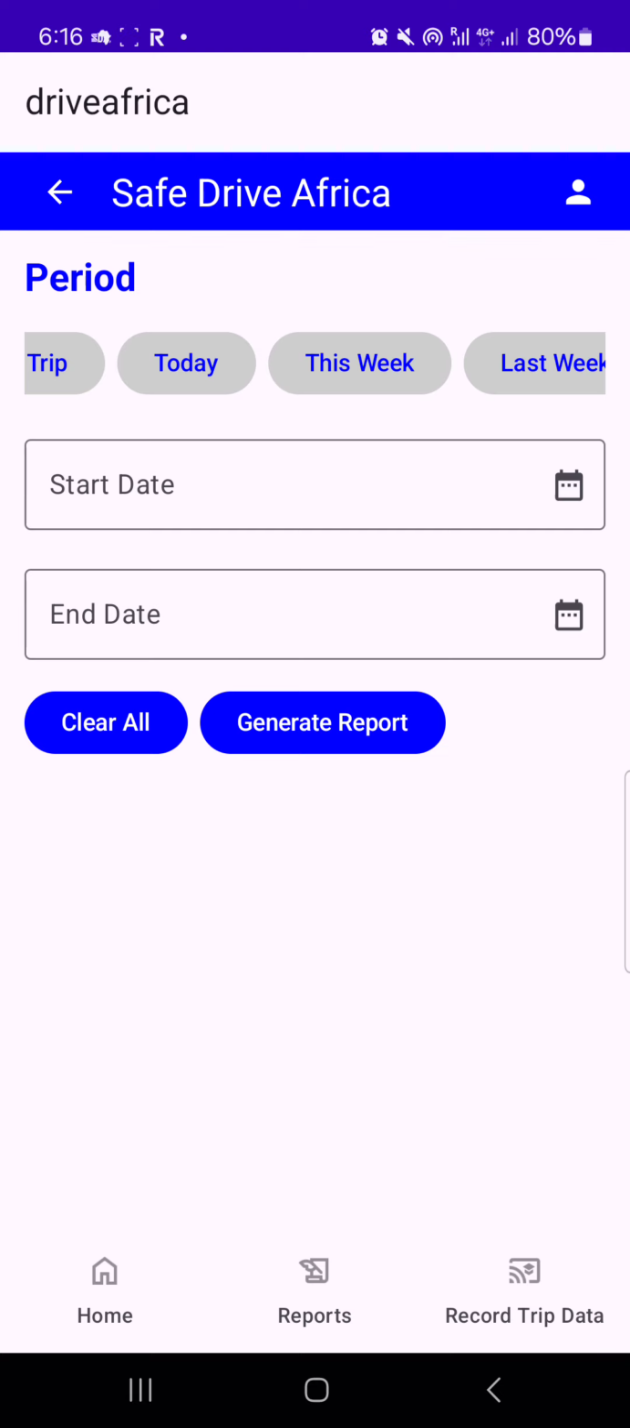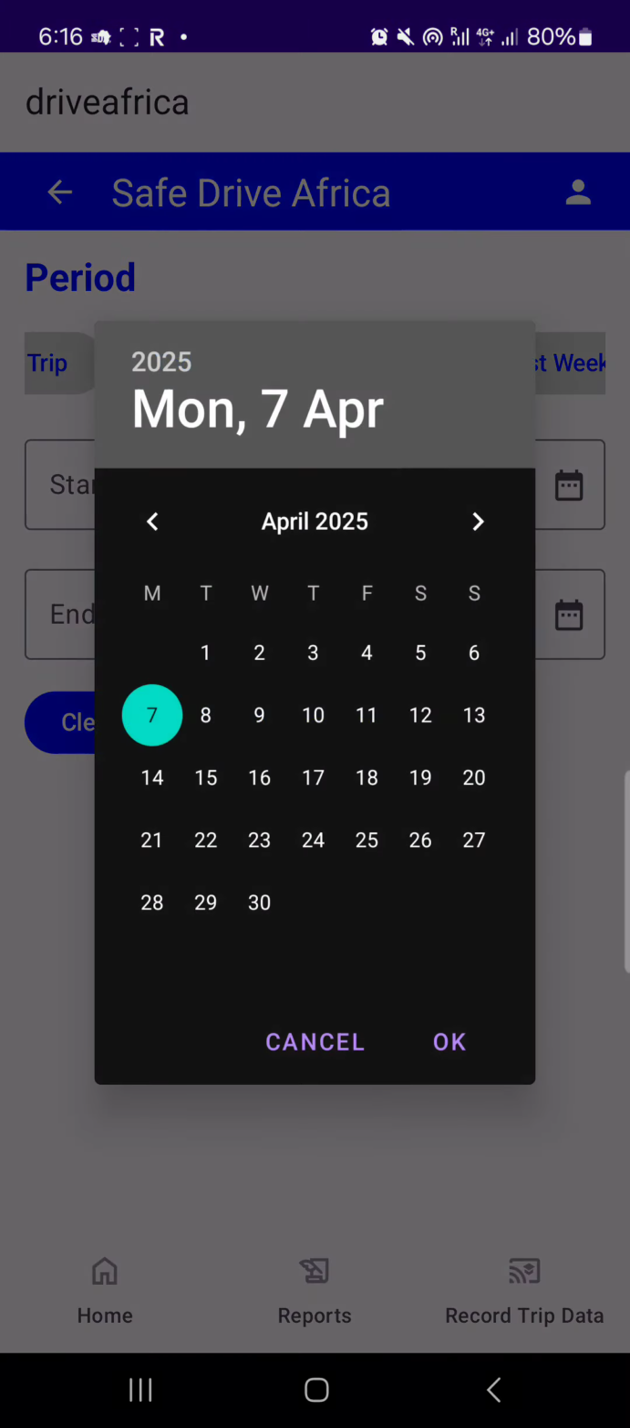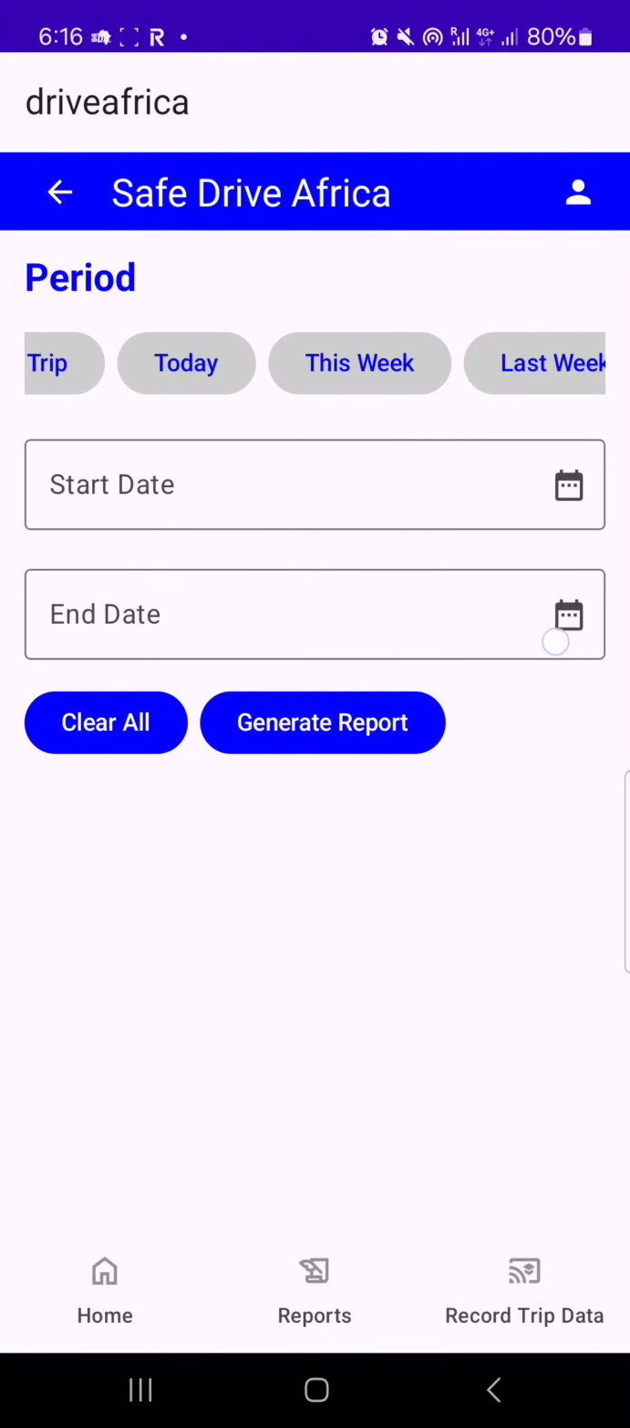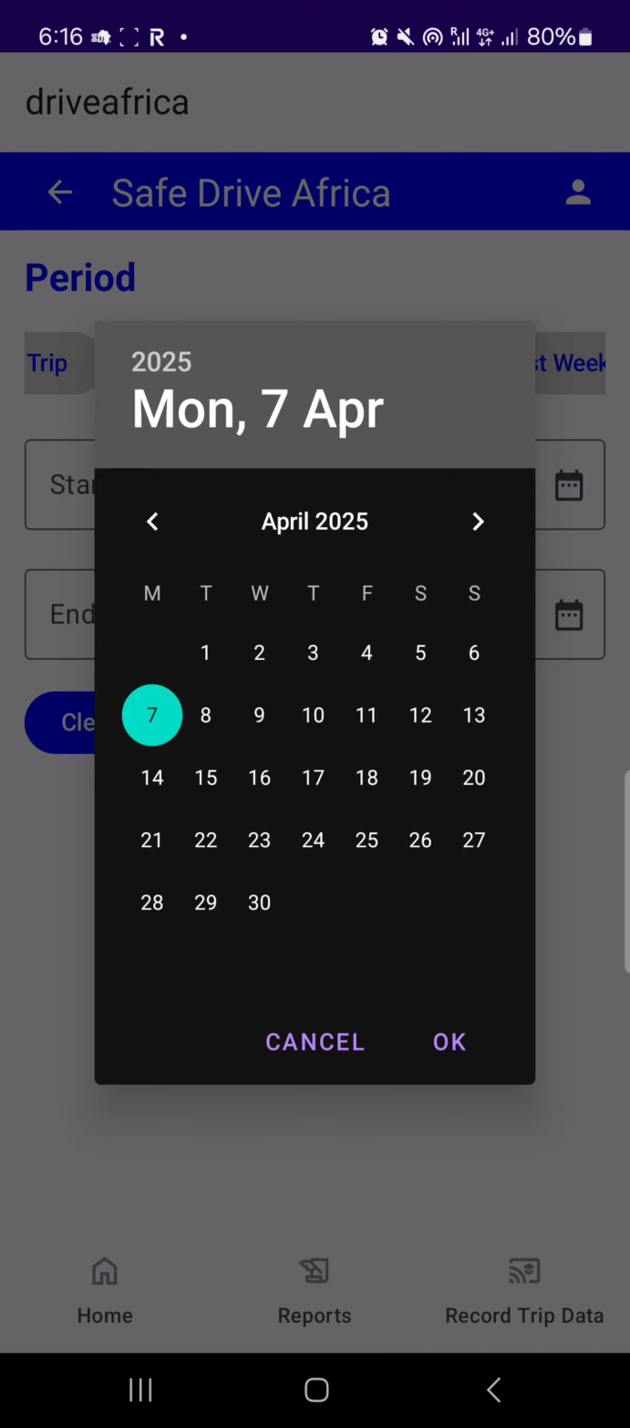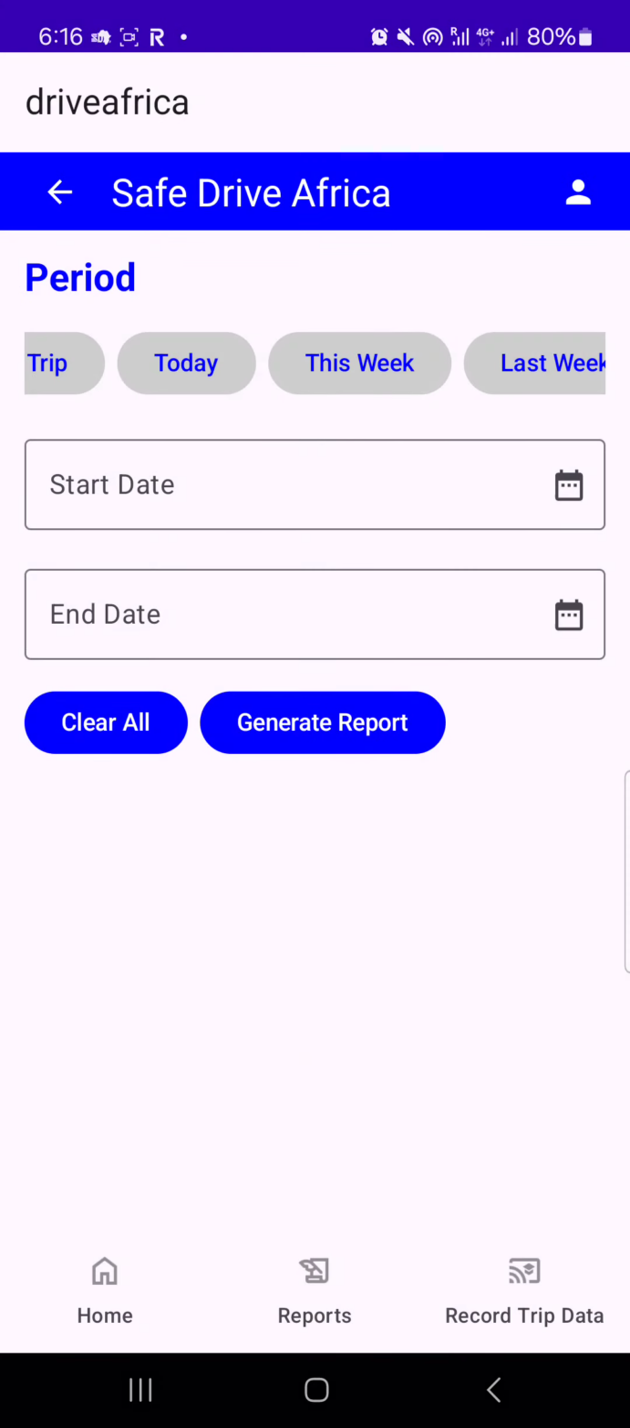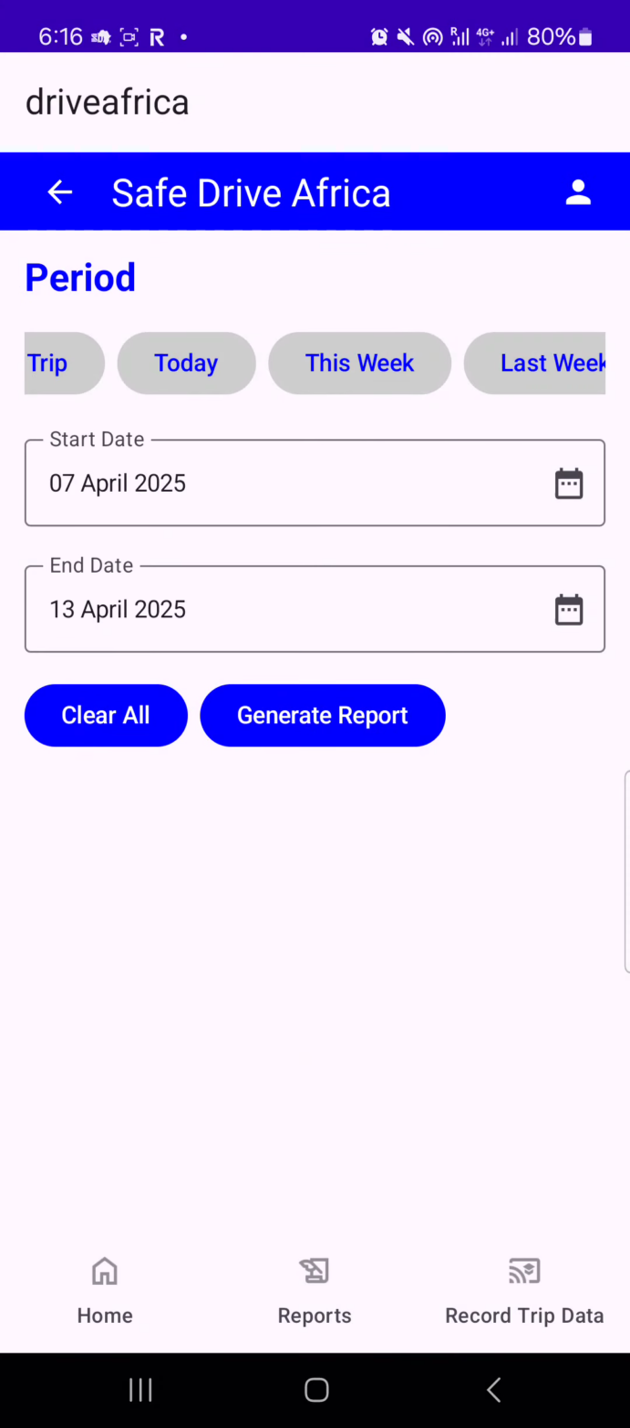So you don't need to enter any date here. If you want, you can. The date will come up, but we've made it very easy: you just click on "this week", and the date will be populated in the date fields.